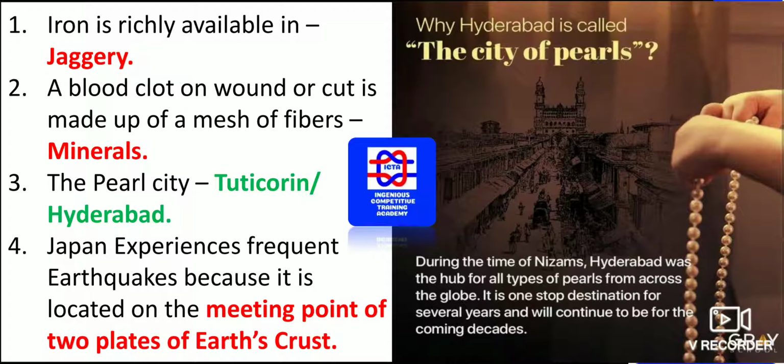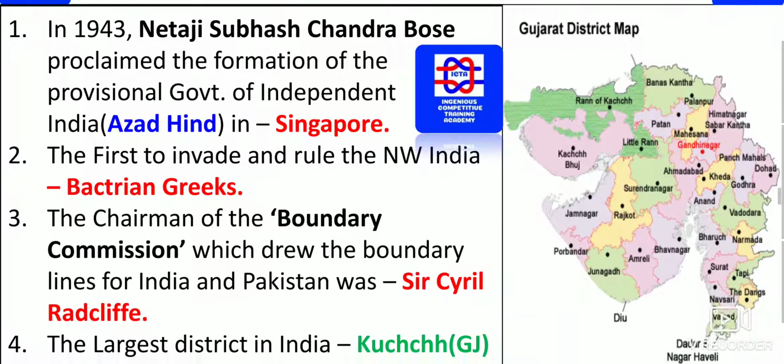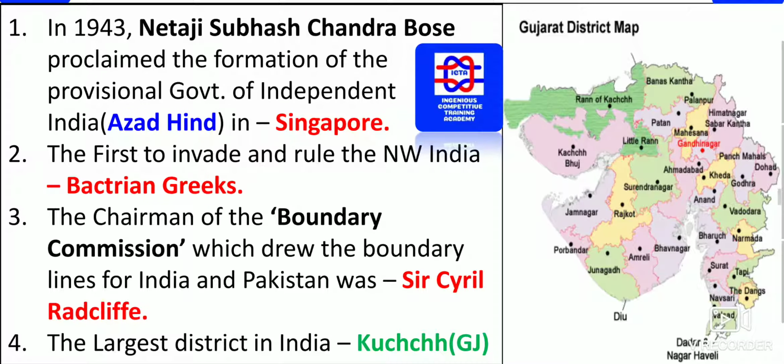Japan experiences frequent earthquakes because it is located on the meeting point of two plates of Earth's crust. This is one thing you have to remember. The reason for getting maximum earthquakes in Japan is that it is located on the meeting point of two plates of Earth's crust. This is the main reason why Japan gets maximum earthquakes.